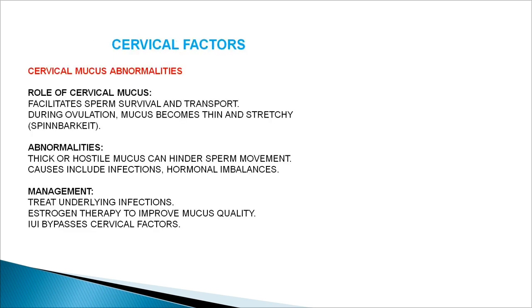Now come the cervical factors. Cervical mucus abnormality: the role of cervical mucus is that it facilitates sperm survival and transport during ovulation. Mucus becomes thin and stretchy, and it helps in the ascent of the sperm. However, when the cervical mucus becomes thick and hostile, it can hinder sperm movement, and its causes include infection or hormonal imbalances. How can you manage this? Either you treat the underlying infection, or you give estrogen therapy to improve the mucus quality, or you can simply do IUI, that's called intrauterine insemination. This bypasses the cervical mucus.